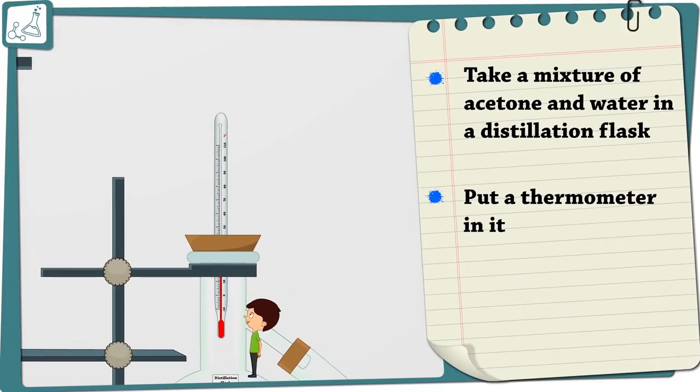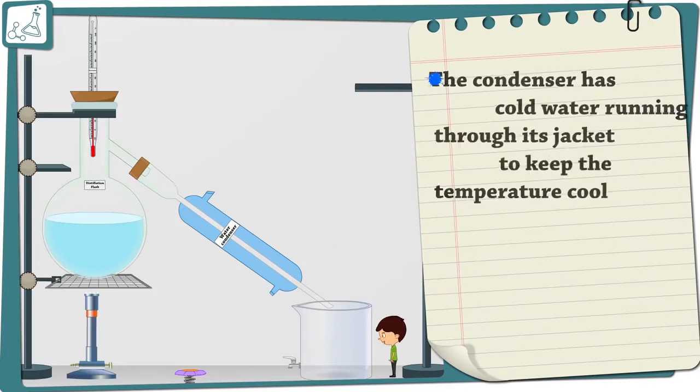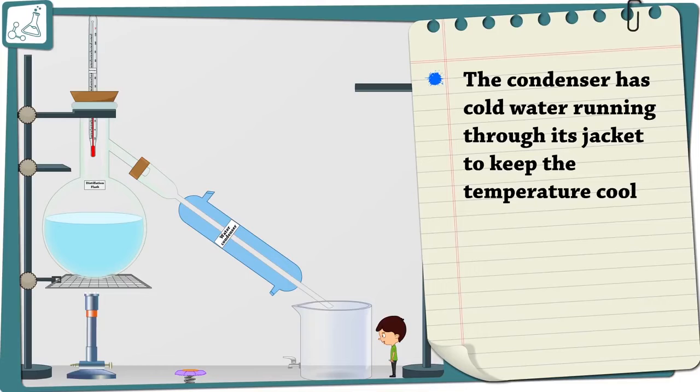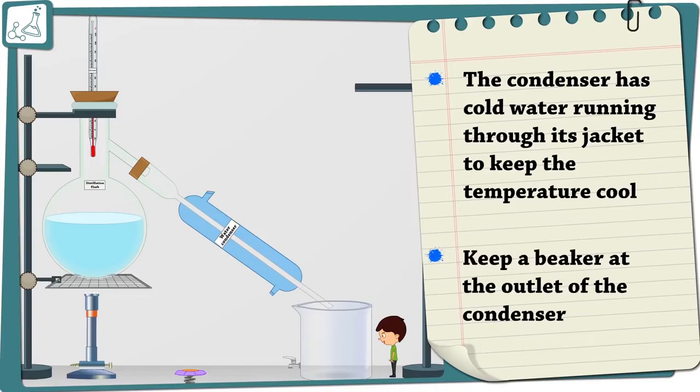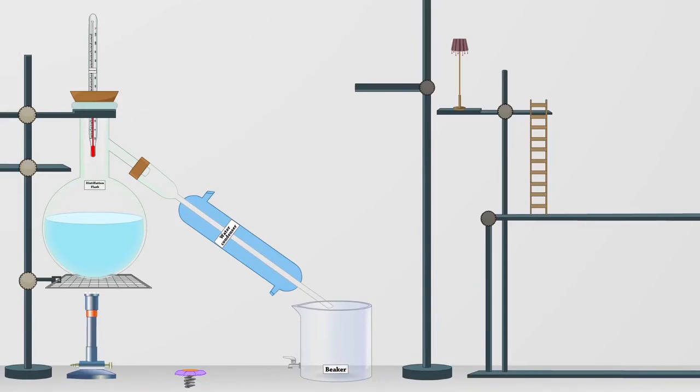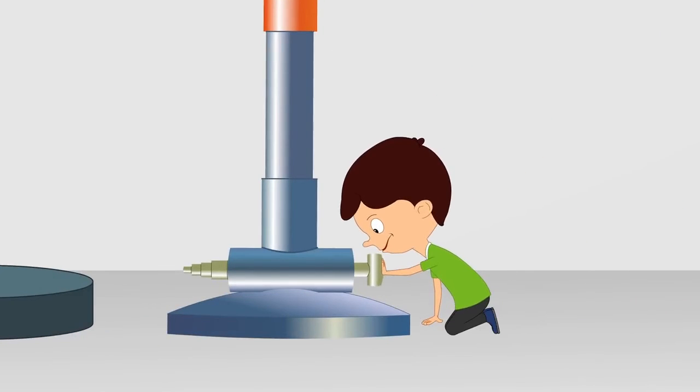The acetone vaporizes and condenses in the condenser. Acetone can be collected from the condenser outlet. Water remains in the distillation flask. The separation technique used above is called distillation. Distillation is used in the separation of components of a mixture containing two miscible liquids. But there should be a large difference in the boiling points of the two liquids.